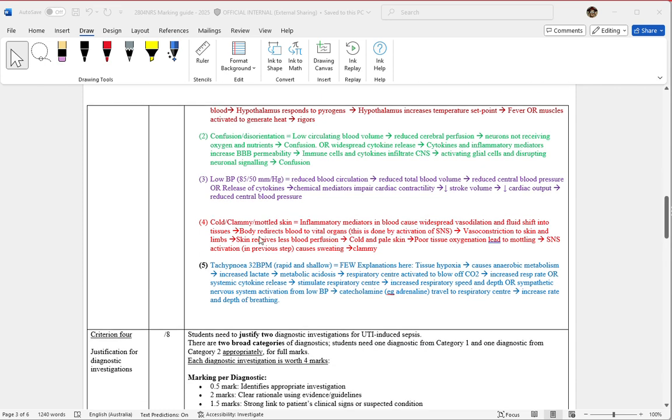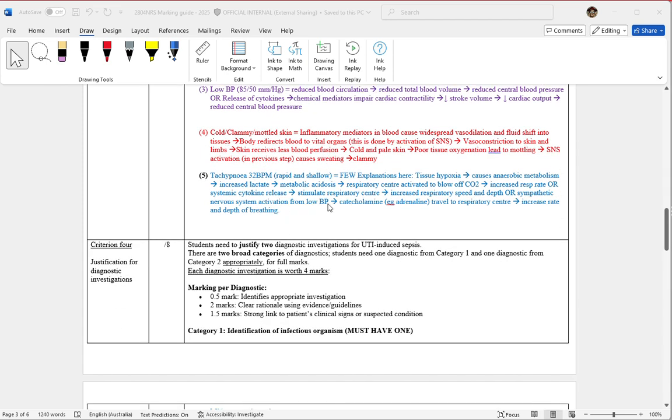In terms of cold, clammy, mottled skin, that's just due to the vasoconstriction in the periphery and the skin, therefore leading to that effect. Or they may also talk about the activation of the sympathetic nervous system leading to that clammy skin that we see in a stress response. Lastly, with tachypnea, there could be a few explanations here.